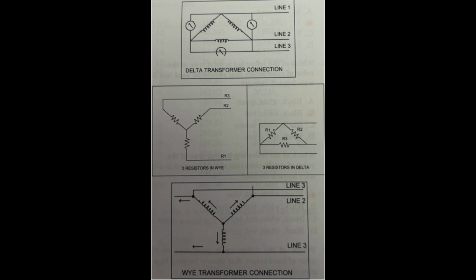Question 4. Which of the following is least true? A star connection arrangement is the same as a delta connection arrangement used in the electrical industry. False statement. A star connection arrangement is not the same as a delta connection arrangement. False.